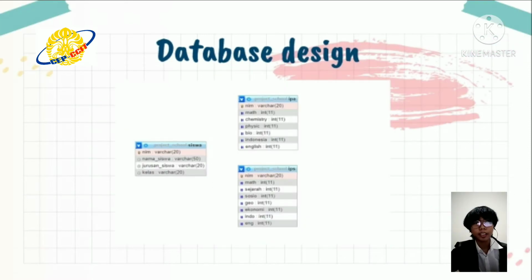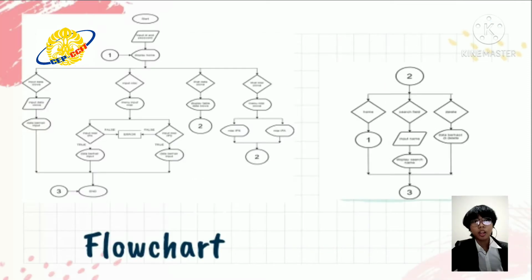The next slide is database design. We use database project school that has 3 tables: Siswa, IPA, and IPS. In table Siswa, all of the columns are varchar data type. In table IPA and IPS, only the column name uses varchar as data type, and the other ones use integer. The next slide is flowchart.